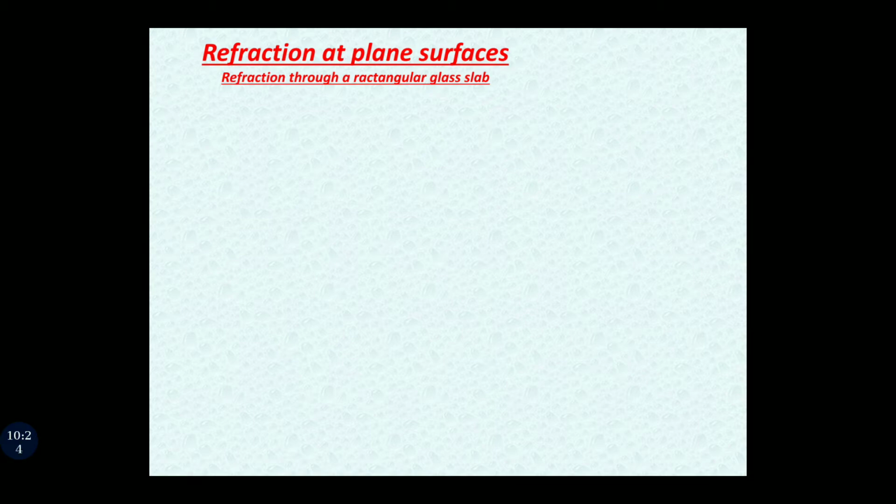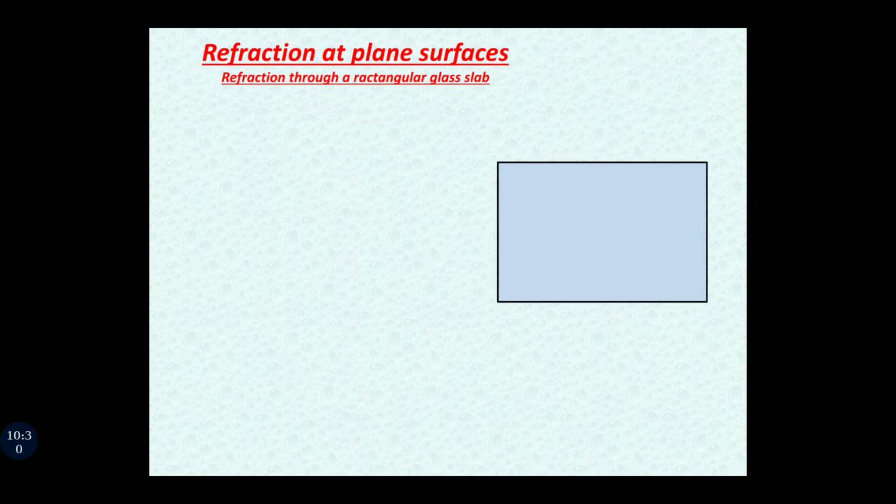Now just see. Let us make the diagram first of all. Suppose a rectangular glass slab is there. A ray of light falls on the surface. At the point of incidence, we draw a normal. See, the ray of light moves from air to the glass slab. It is moving from rarer medium to denser medium. The ray of light bends towards the normal. Then it falls on another surface.